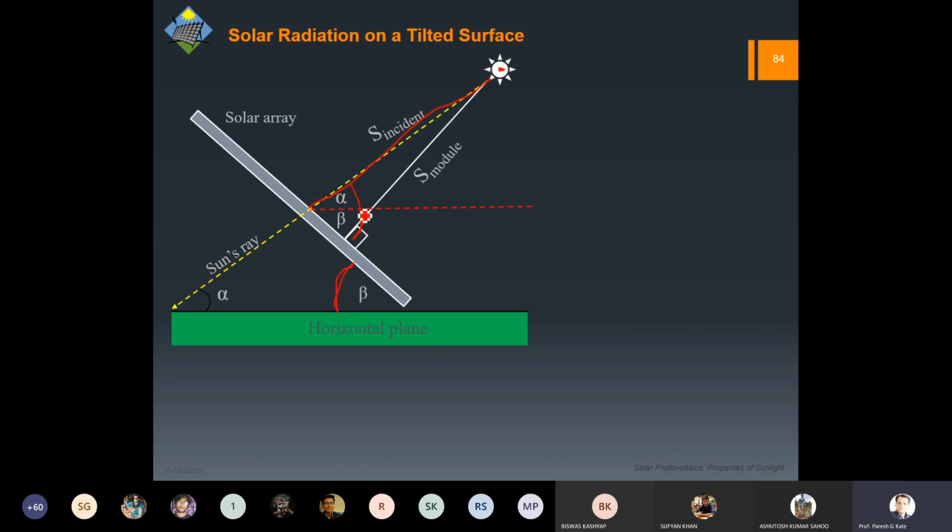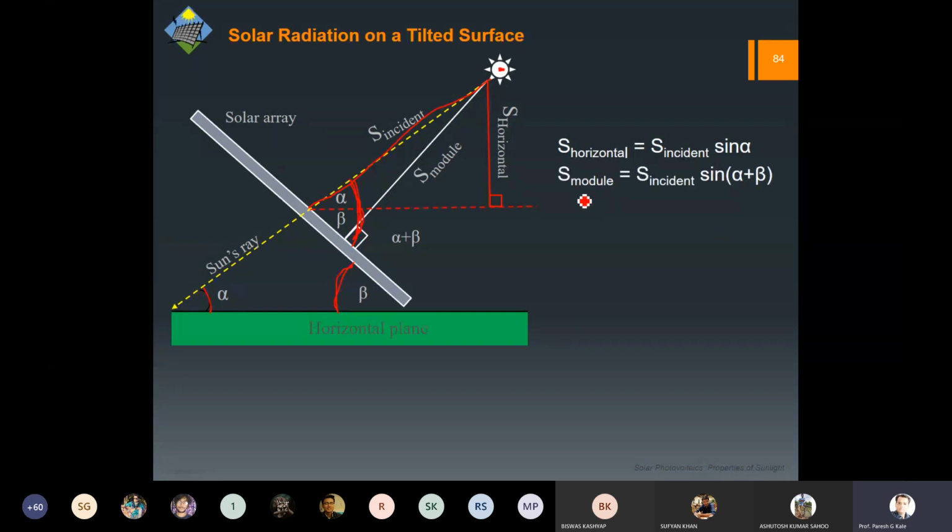So this is the alpha that we have. And then we can find out the module height in this triangle and the S horizontal. So this total angle, if we calculate, will become alpha plus beta. So now we can apply some geometry. This angle is alpha, so we can find out S horizontal is equal to S incident into sine of alpha. And if we talk about this S module, this angle will be replaced by alpha plus beta.